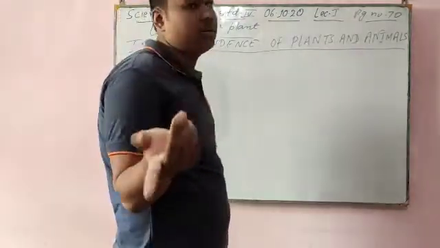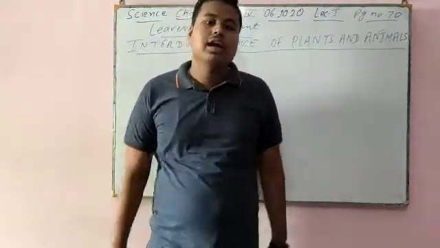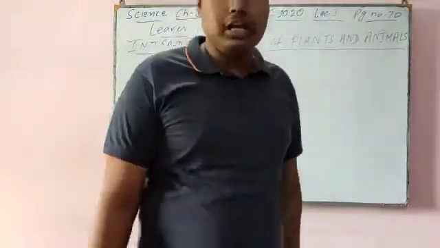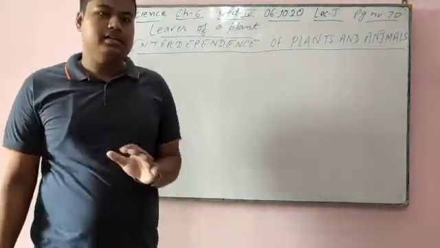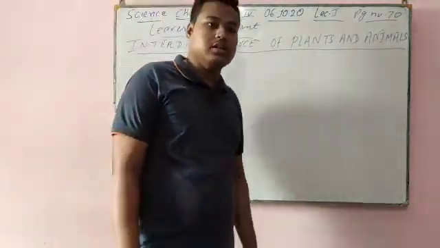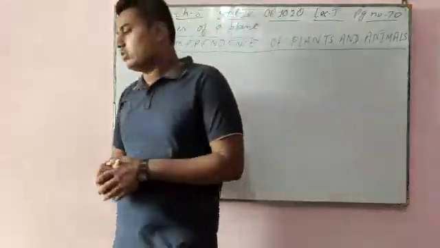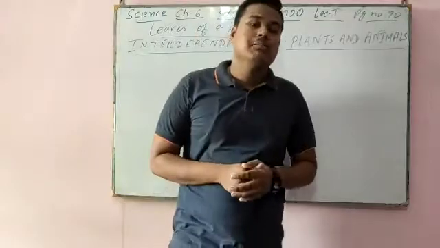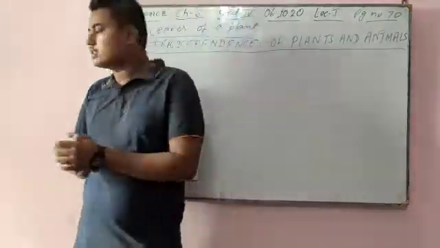That carbon dioxide is taken by the plants for making food, and after making the food, plants release a gas, that is oxygen, and that oxygen is taken by animals. So that's why we can say plants and animals are interdependent on each other.